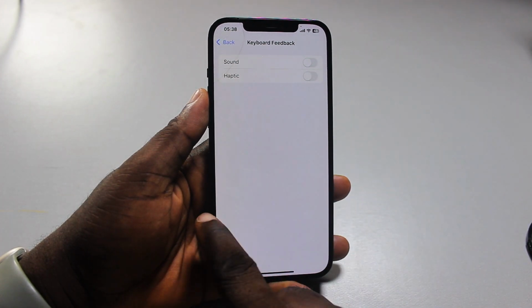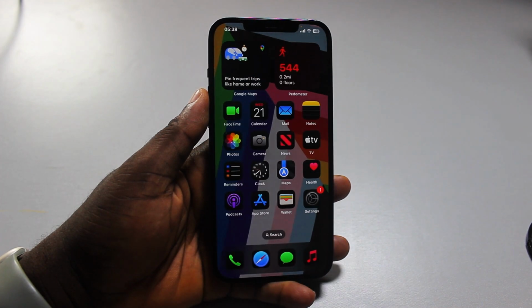turn off sound. And that's it. So that's exactly how to turn off keyboard sounds on iPhone.